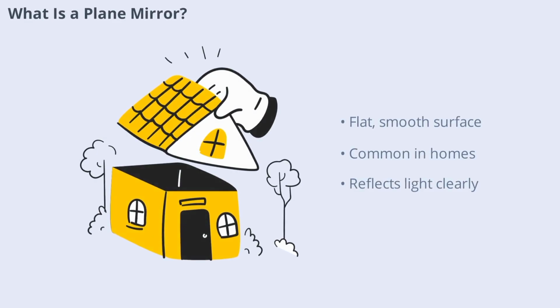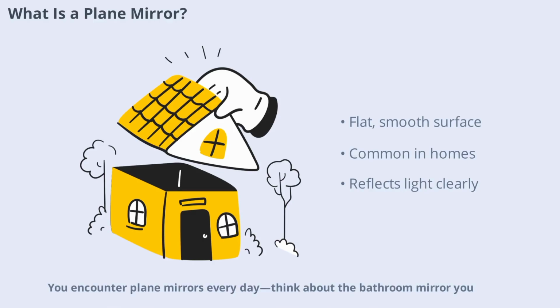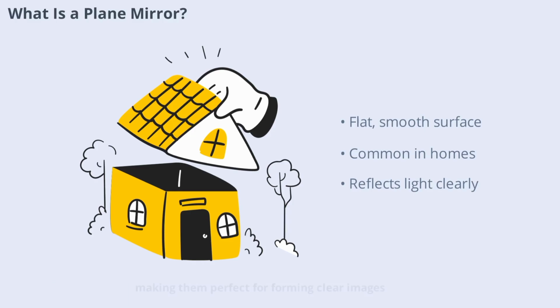Let's begin by understanding what a plane mirror actually is. A plane mirror is simply a flat and smooth reflecting surface. You encounter plane mirrors every day. Think about the bathroom mirror you use in the morning or the dressing mirror in your bedroom. These mirrors have a polished surface that reflects light in a predictable way, making them perfect for forming clear images. Their flatness is what sets them apart from curved mirrors, which we'll discuss in future videos.